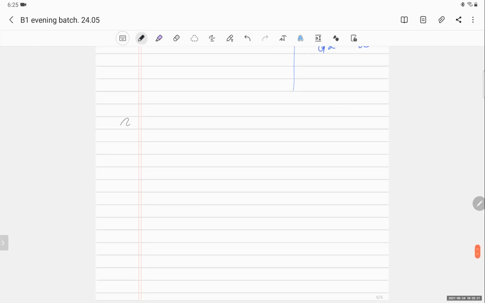So suppose I give you a function f of x in which I will cover everything: root x plus x raised to 1 by 7 plus 3 sin 2x plus 2 e की power x plus 3 ln x square. Now tell me, what is the value of f dash x?